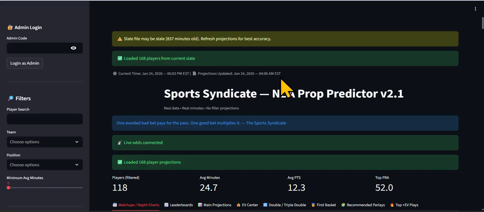But I posted in the Discord. If you want to join the Discord, the link is in the description. I posted a current poll. Sorry for the misspelling because I rushed the poll. But anyway, you get the gist of it. So right now we got a couple votes on there so far, and it's 50-50. Some people want updated odds right before tip-off. Some people want to keep it stale so that they can do their own line movement, and some people really don't care. So let me know how you feel about that in the comments, or join the Discord and let me know.